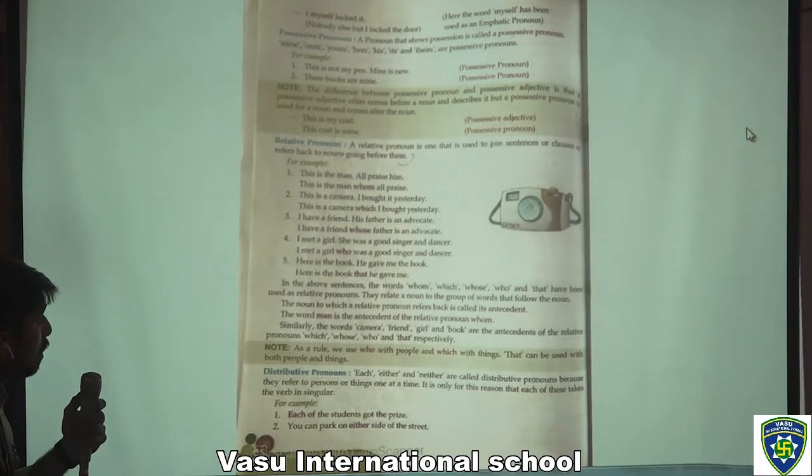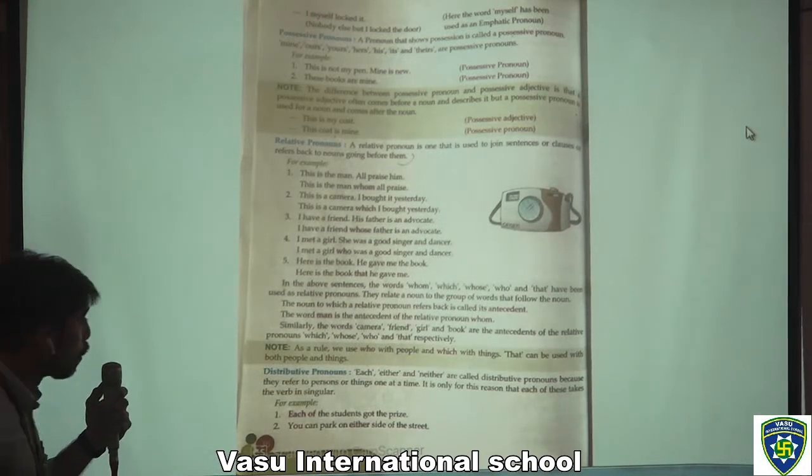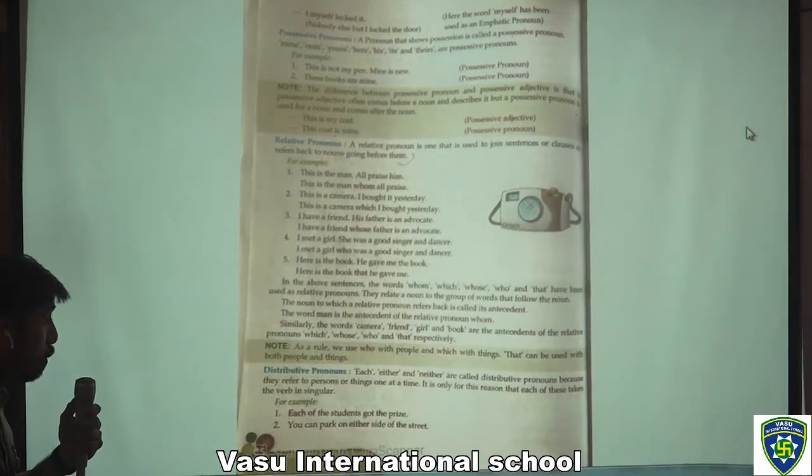And after that, in the above sentences, the words whom, which, whose, who, and that have been used as relative pronouns. They relate a noun to the group of words that follow the noun. The noun to which a relative pronoun refers back is called its antecedent. The word man is the antecedent of the relative pronoun whom. Similarly, the words camera, friend, girl, and book are the antecedents of the relative pronouns which, whom, who, and that, respectively.